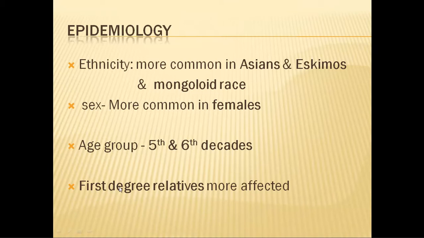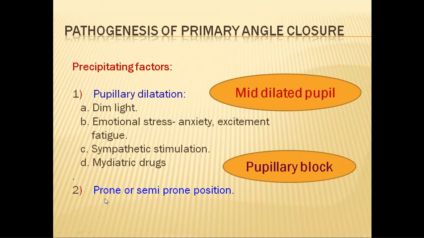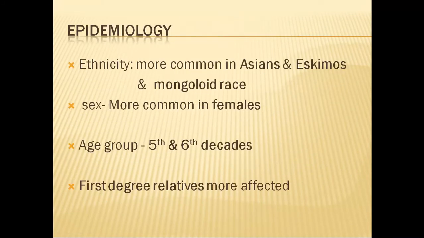Another very important thing in glaucoma is that there is some kind of genetic inheritance. So the first degree relatives are more affected. Just like in primary open angle glaucoma, even in closed angle glaucoma, there is a very high risk for the first degree relatives.